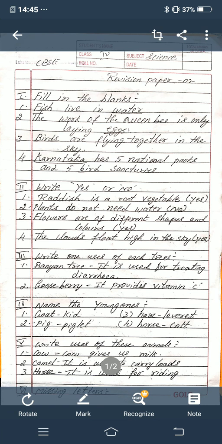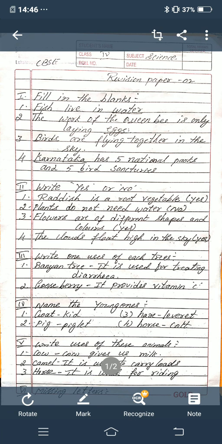Fourth main, name the young ones. First one, goat, kid. Second one, pig, piglet. Third one, hare, leveret. Fourth one, horse, colt. Once again I am going to repeat: goat, kid; pig, piglet; hare, leveret; horse, colt.